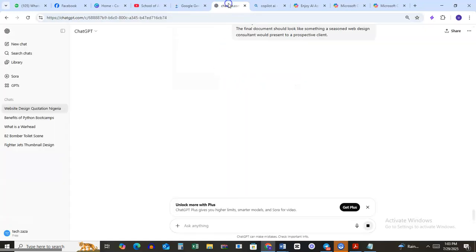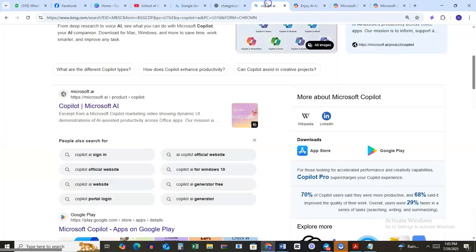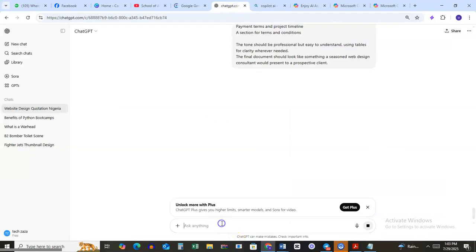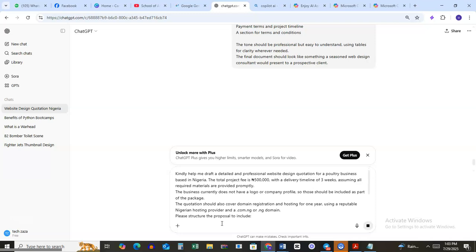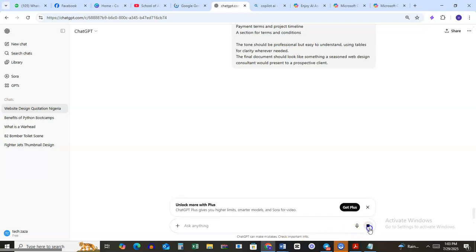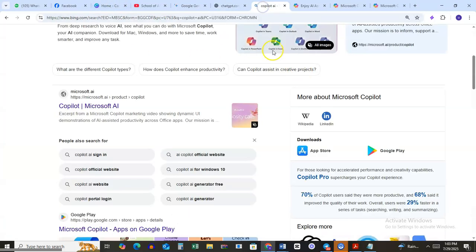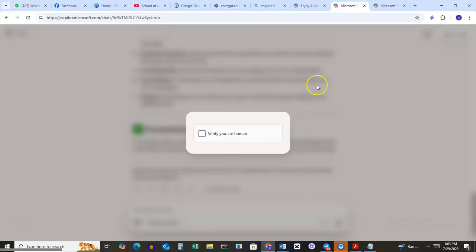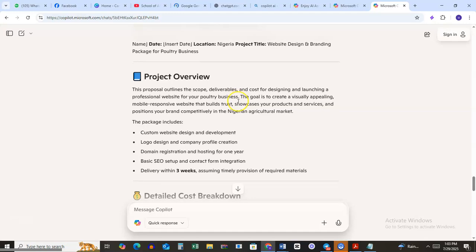Okay, Gemini. Okay, this is my GPT. Okay, GPT is still trying to work some quotation. Okay, possibly if you try the question and stop whatever it's generating. Okay, don't know what's happening anyway. Thank God for Copilot that was able to do that.